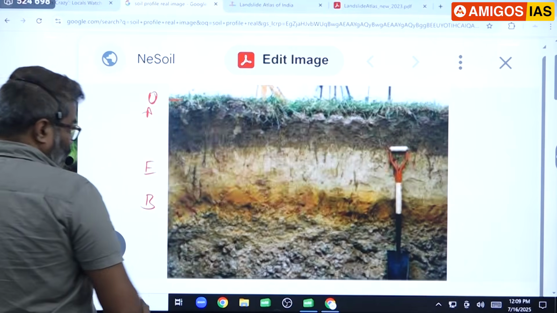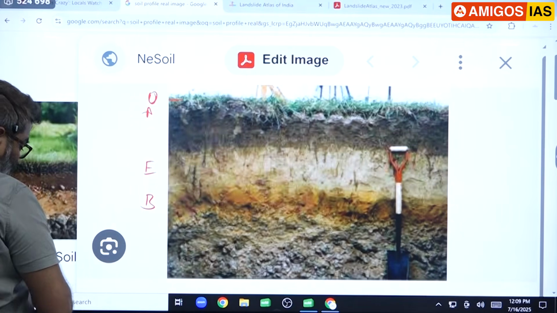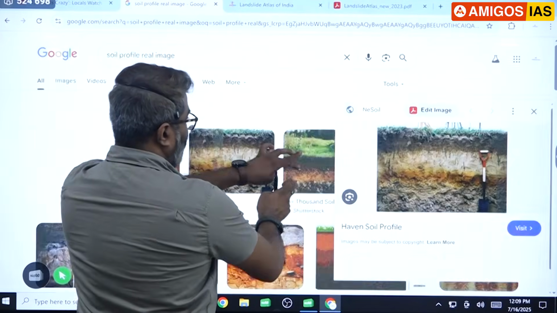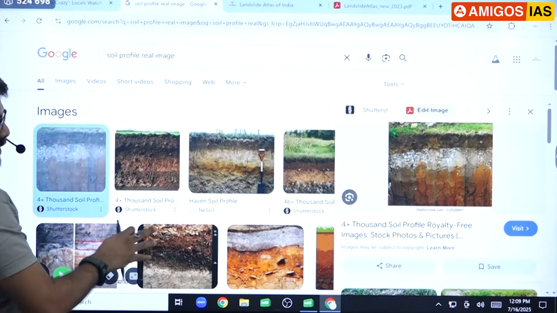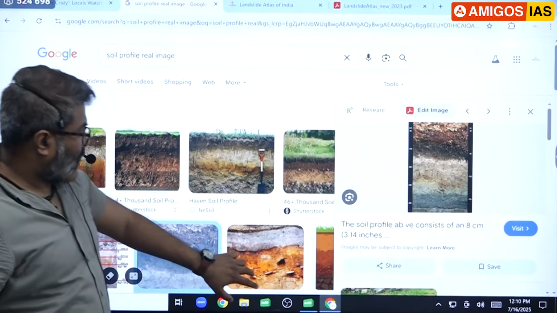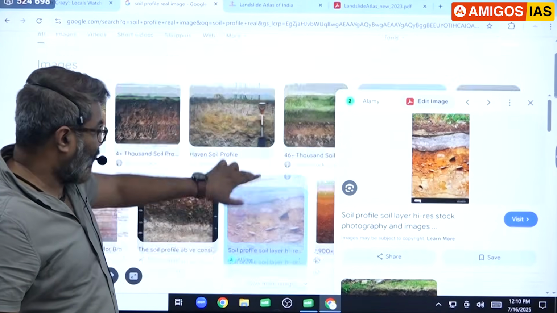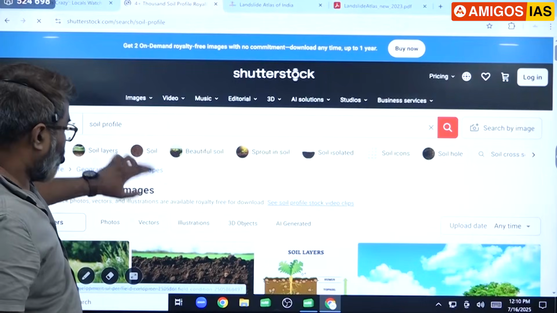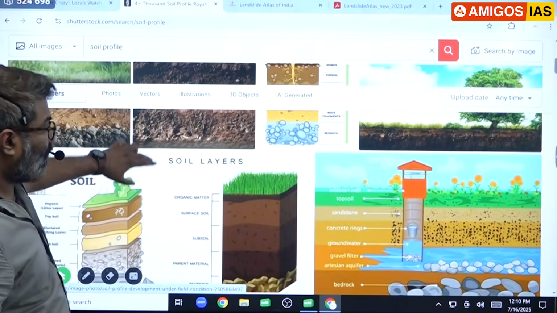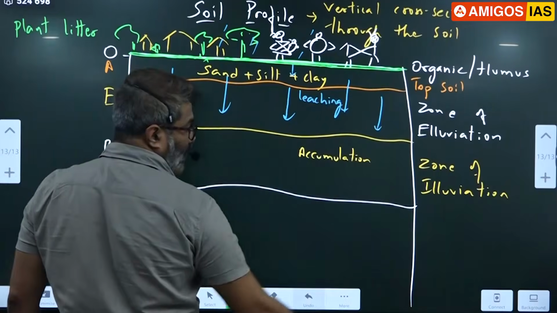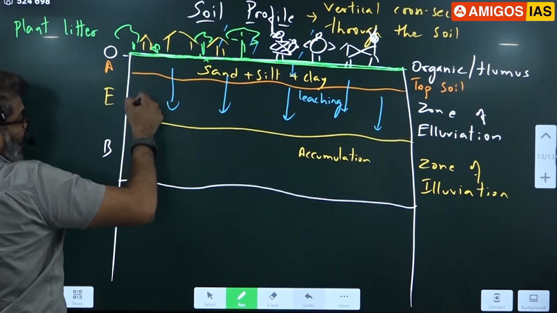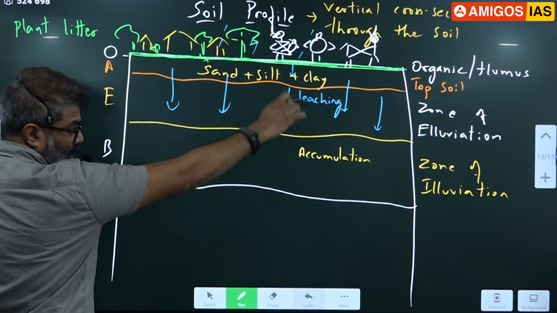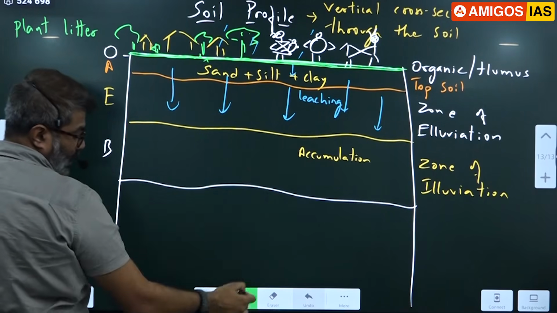Okay, so we'll continue. We'll come back to this in a few minutes. We'll see various soil profiles of different places. We'll get different types of soil profile in different areas. We'll come to that. For now, we saw how it looks. All of you got it? O, A, E, B. What is E? Eluviation. It means leaching. Accumulation means all the colors will come and accumulate here.